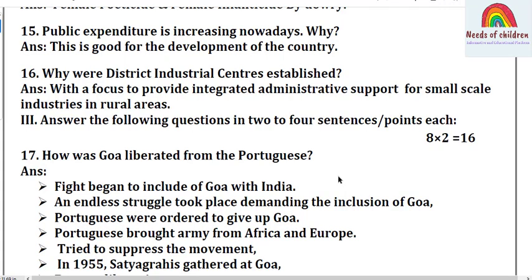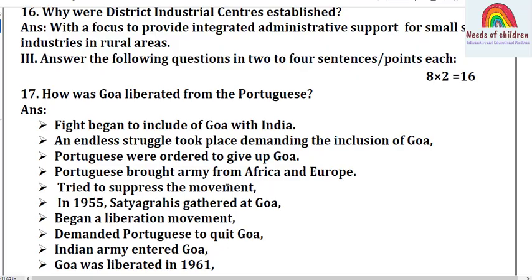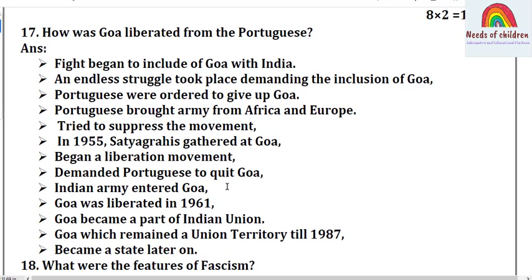Answer for this. A fight began to include Goa with India. An endless struggle took place demanding the inclusion of Goa. Portuguese were ordered to give up Goa. Portuguese brought army from Africa and Europe and tried to suppress the movement.